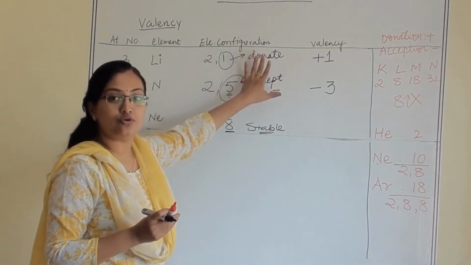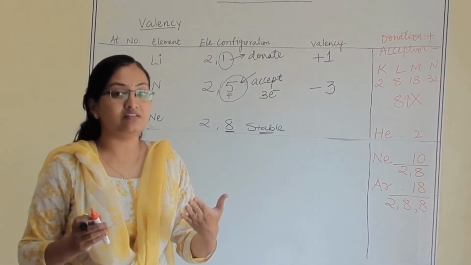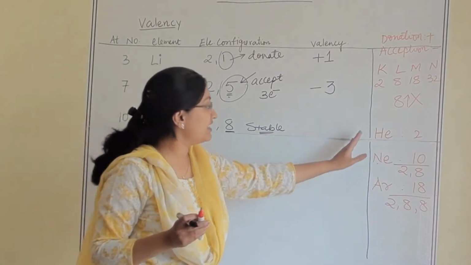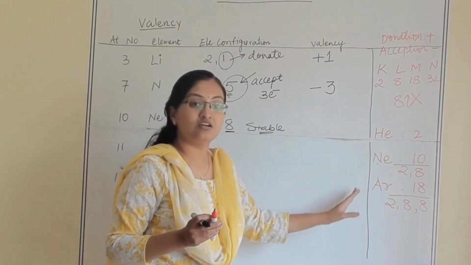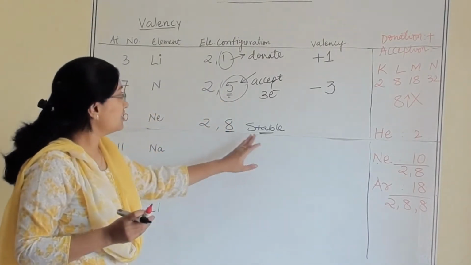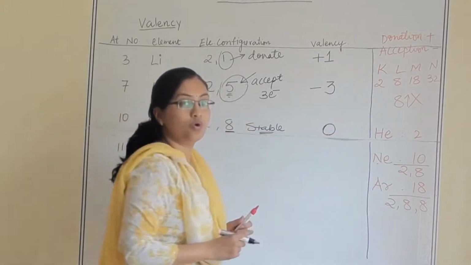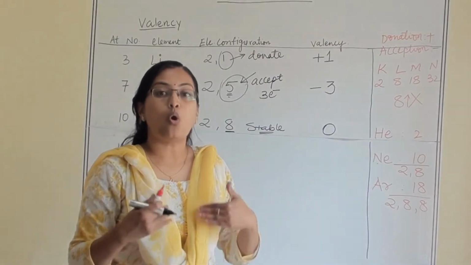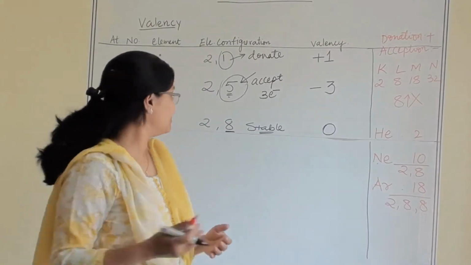Why are they doing so? Because they want to be stable. If any element is not stable, then it wants to become stable. How will it become stable? By acquiring an electronic configuration just like the noble gases, because noble gases are stable. So here it is already stable. So neon's valency will be 0. Why is it 0? Because it does not have any tendency to accept or donate electrons. Why is it so? Because it is already stable.